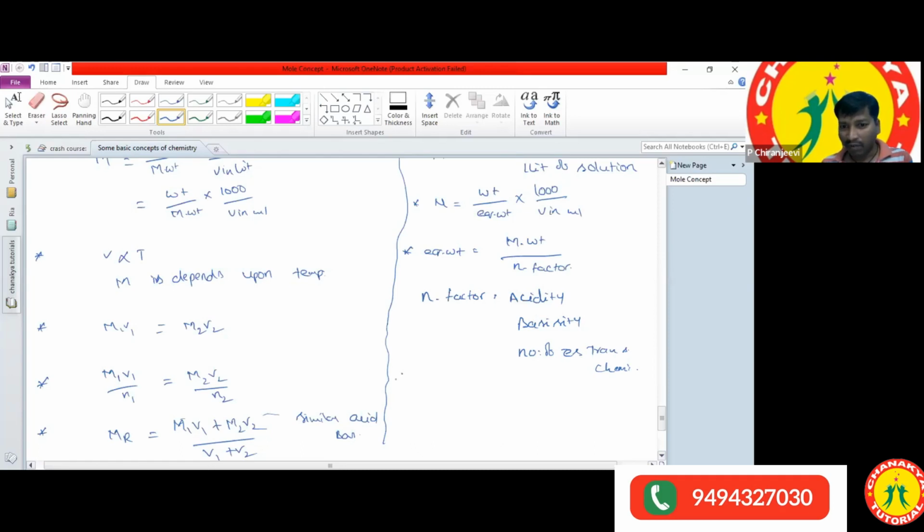And what are the other formulas we can use here? Resultant normality is equal to N1V1 plus N2V2 by V1 plus V2. The same formulas only, as usual. Now you got the clarity.